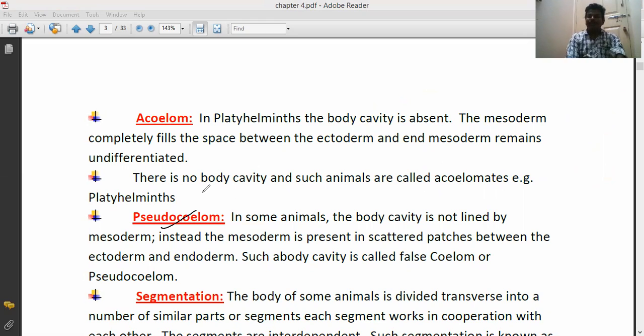Okay, that's a pseudocoelom. In some animals, the body cavity is not lined by mesoderm. Instead, the mesoderm is present in scattered patches between the ectoderm and endoderm. Such a body cavity is called false coelom. It is also called pseudocoelom.